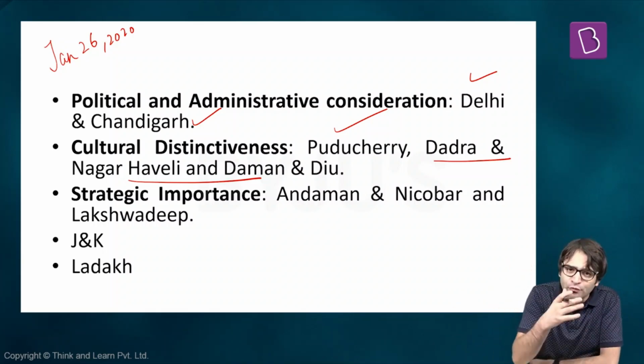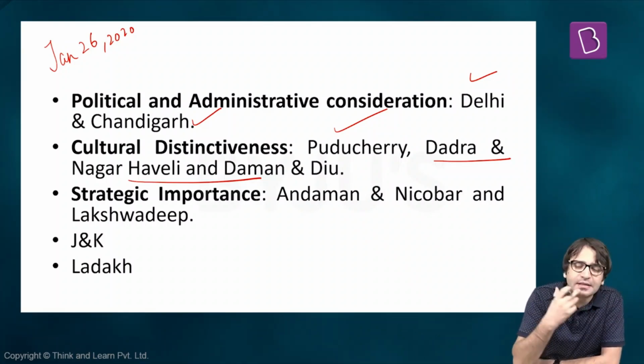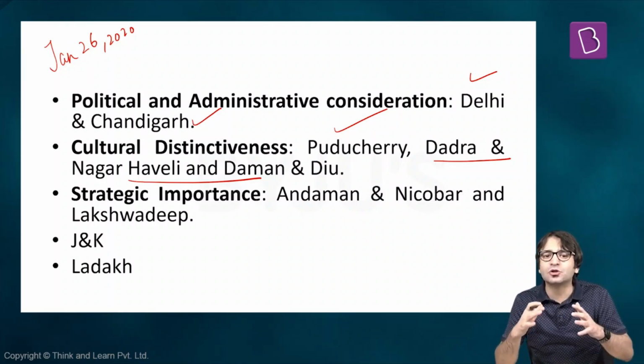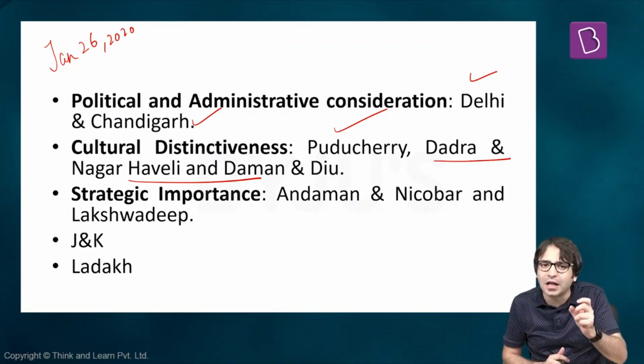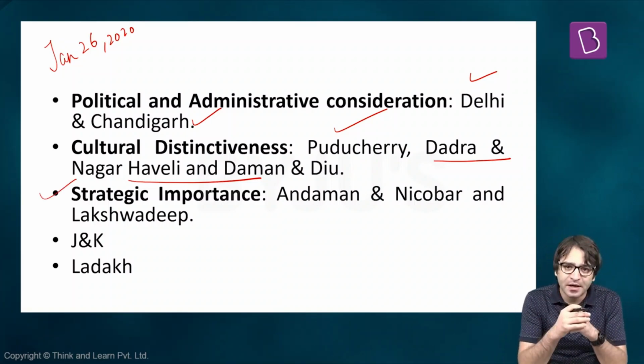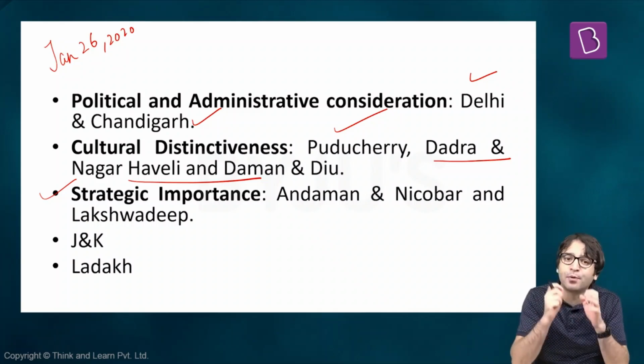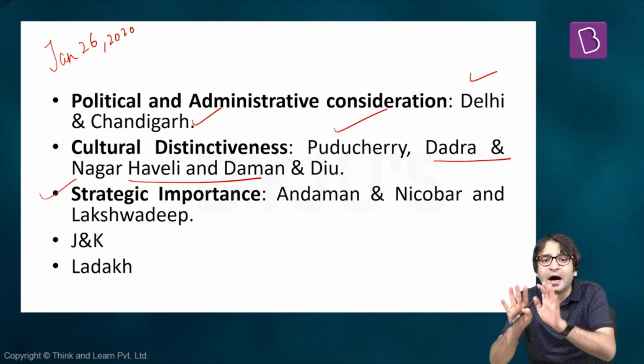And Puducherry, you would recall, was an acquired territory till 1962. This French settlement of Puducherry was an acquired territory of India, and in 1963 it was given the status of a union territory, primarily because of its cultural distinctiveness. Then we have, for strategic importance, because of where they are situated, their location is of strategic importance to us: Lakshadweep and Andaman and Nicobar Islands. That is why they are union territories.